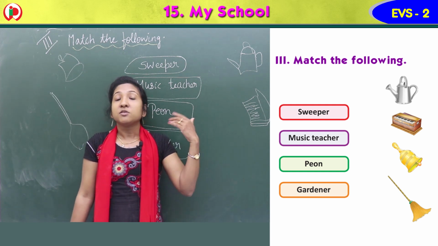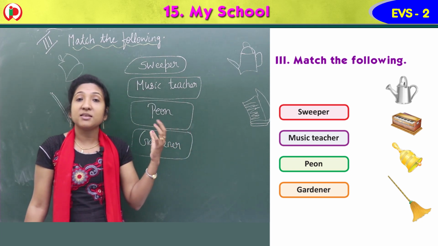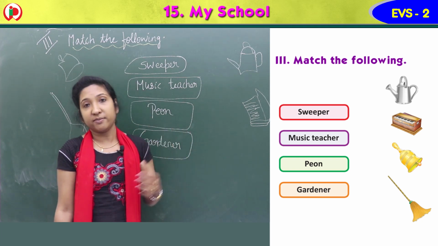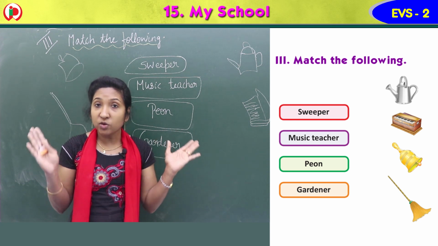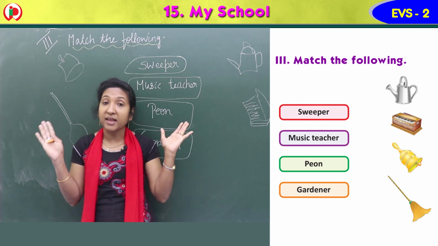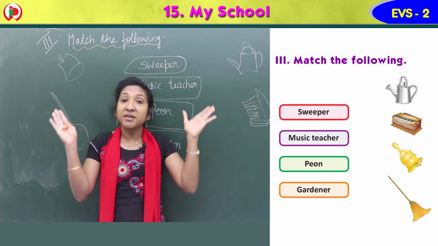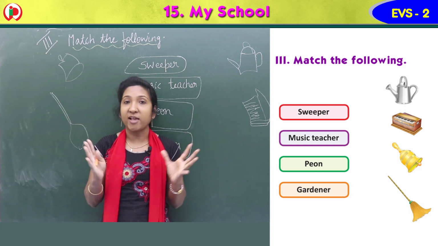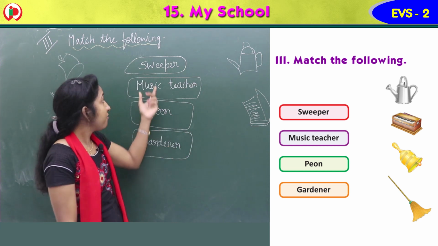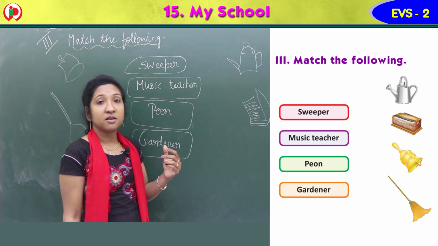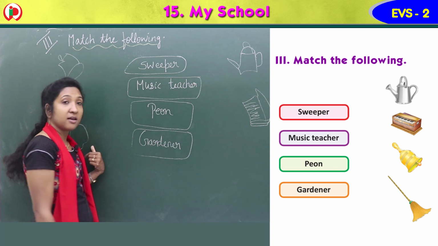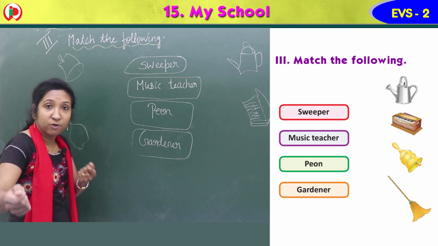So you have to match these images with the correct word. Both sides you have images, children, and in the middle there are a few words. First, sweeper. Sweeper uses a mop to clean the floor, isn't it?